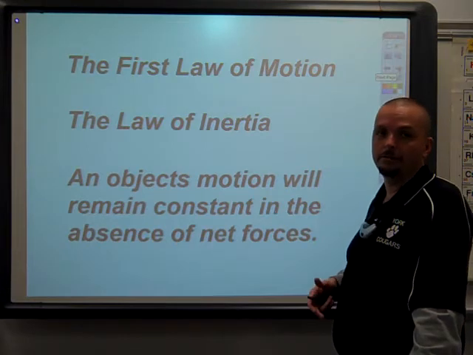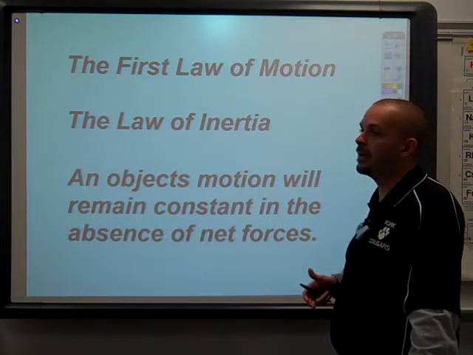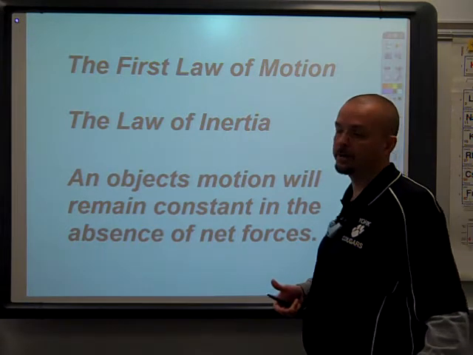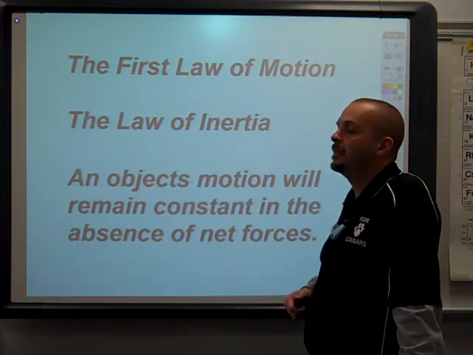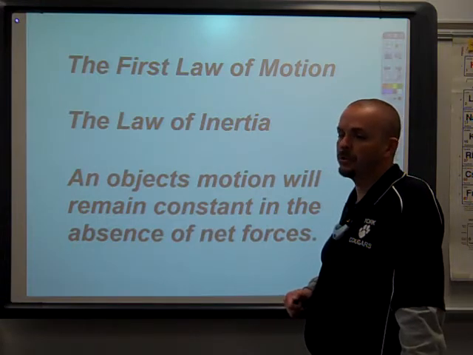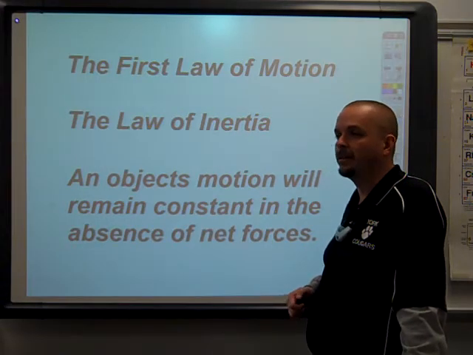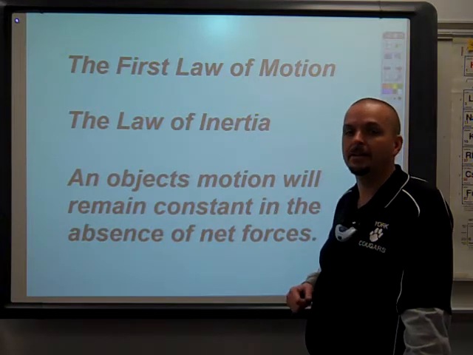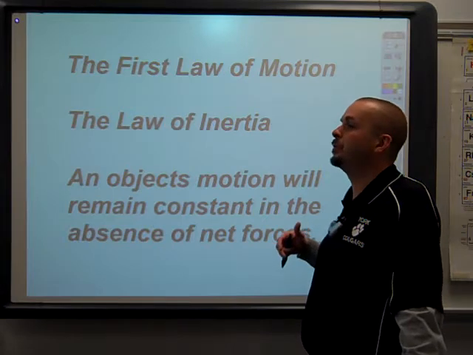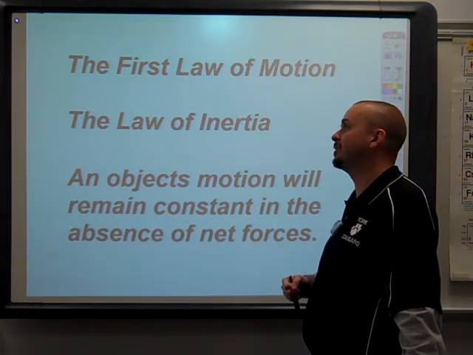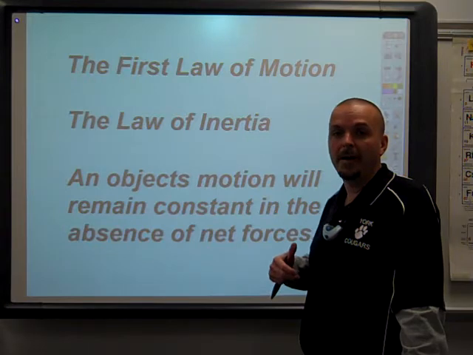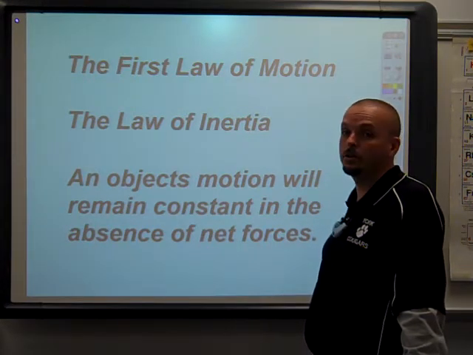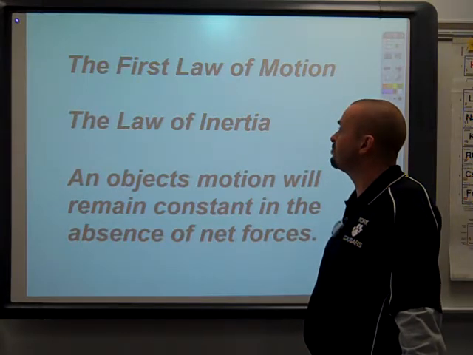First one's to look into the laws of motion, and these laws of motion do explain how and why objects move and allow us to predict the motion of objects. A lot of times teachers will tell students, when they're trying to learn something new that's difficult, that they think is easy, they might say this is not rocket science. Well, this is rocket science. This is how scientists are able to predict the motion of planets. This is how scientists are able to predict the paths that satellites and rockets are going to follow. This allows us to predict the motion of almost all moving objects.